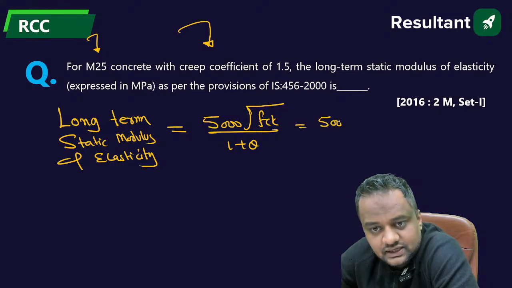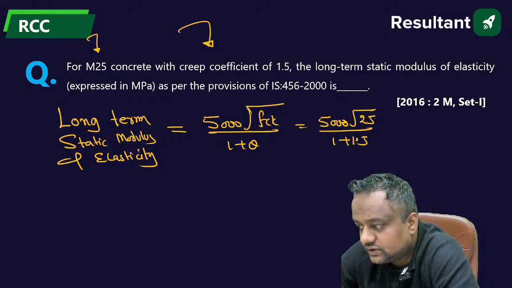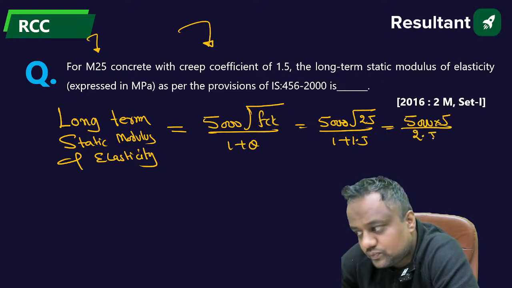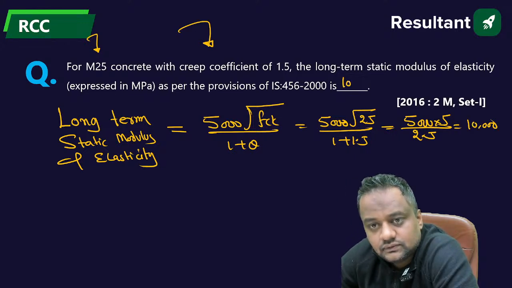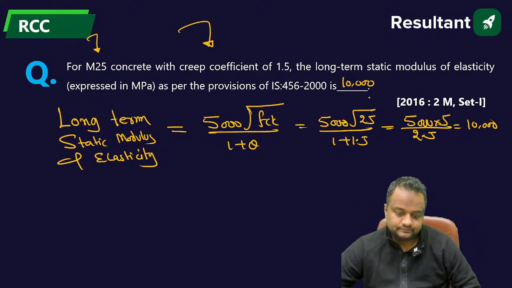So what is FCK? The characteristic strength, that is root 25, which is 5, upon 1 plus 1.5. So it is 5000 into 5, 25,000 upon 2.5. This value will be 10,000.